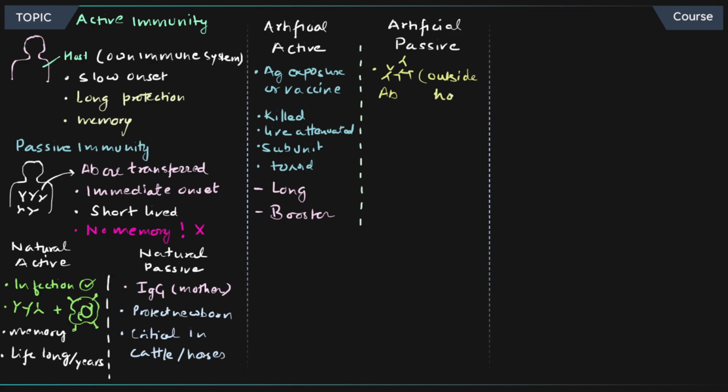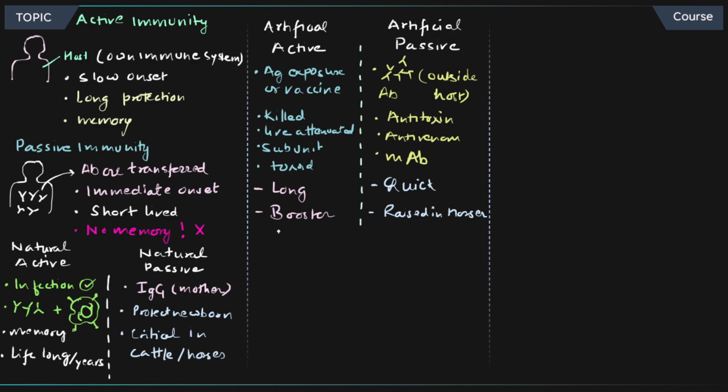In artificial passive, you have antibodies that are generated outside the host. They are antitoxins. They are going to work against snake venom. Monoclonal antibodies are an example, and it's very, very quick. They are usually raised in animals like horse or any other animals, and then we get those antibodies, and they're going to provide protection against infectious agents as well as toxins. So that was all about active immunity, passive immunity, natural as well as artificial.